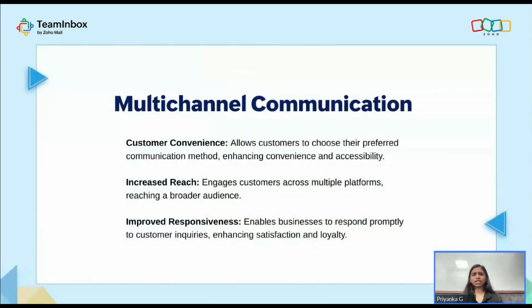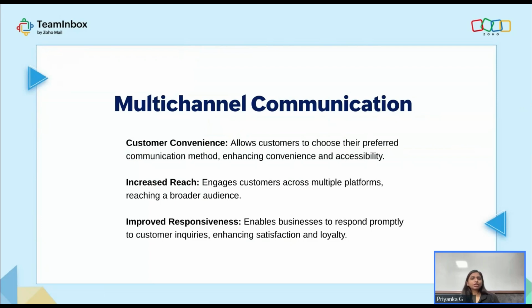Now, why multi-channel? Why not just email? As I already told you, when you are connecting with people worldwide, across the globe, across the country, you wouldn't know their preference. Not everybody would prefer just the email channel. If they are more comfortable talking to you via WhatsApp or via Instagram, then you have to let them do that, right? You have to give them that convenience. So this will satisfy the customer convenience.